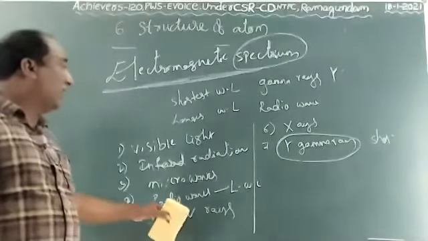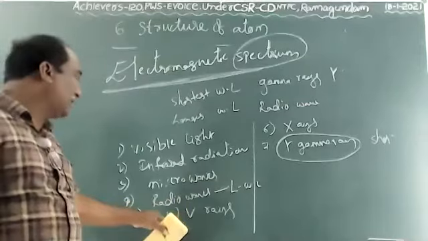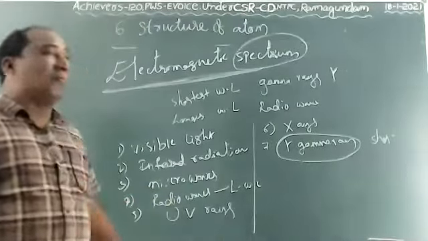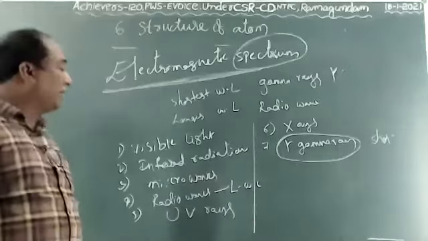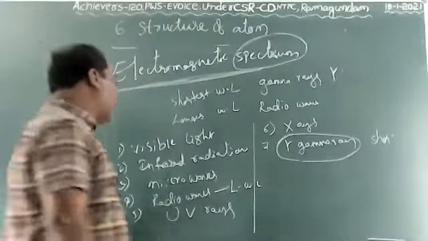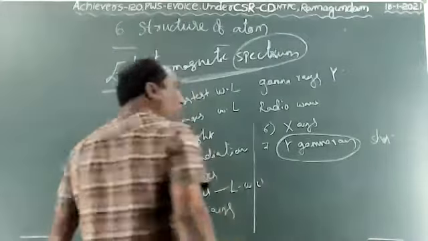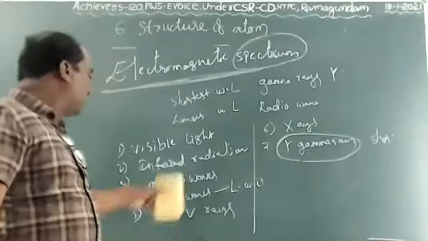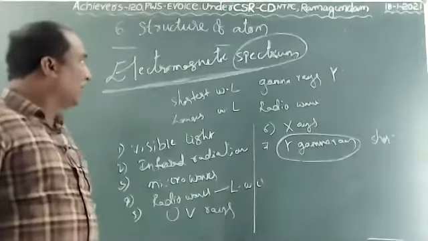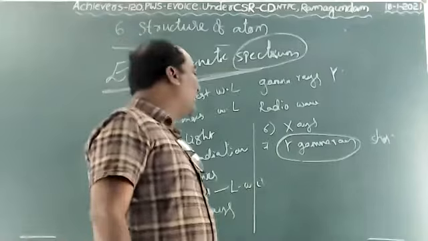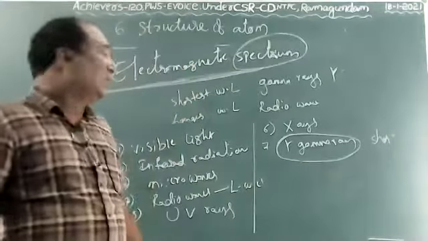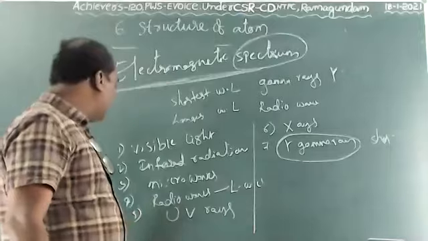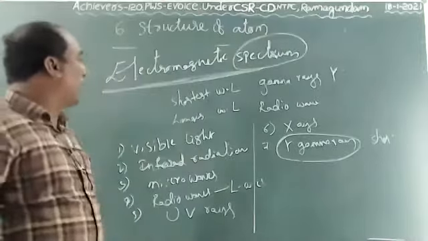Radio waves have the longest wavelength, and they can travel from 1 kilometer to 100 kilometers. Gamma rays have the shortest wavelength and are very harmful.